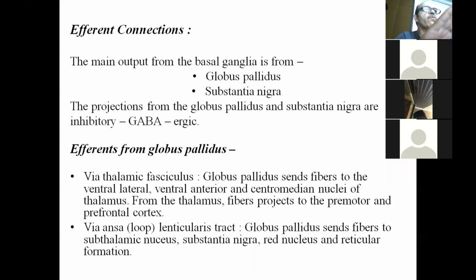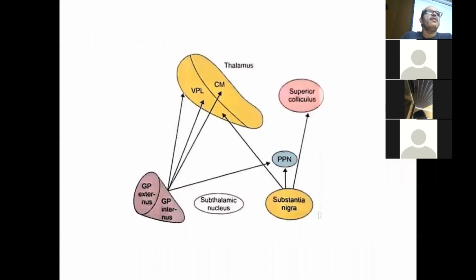Now, via the ansa lenticularis tract, the globus pallidus sends fibers to the subthalamic nucleus, substantia nigra, red nucleus in the midbrain, and reticular formation in the brain stem.